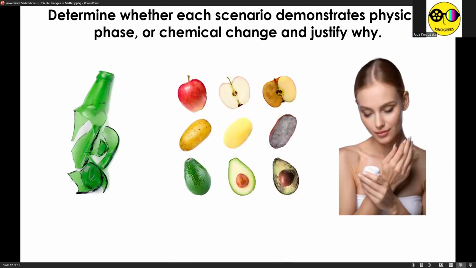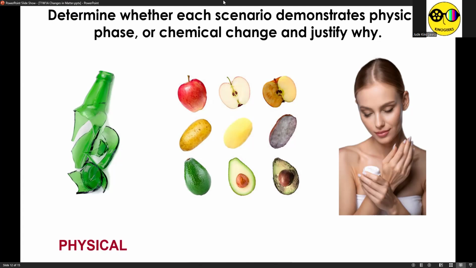Okay, let's have some more. Let's determine whether each scenario demonstrates physical, phase, or chemical change, and then justify why. Let's start with breaking of bottle. This one is physical change, no? Because a full bottle has the same chemical composition as the broken bottle, or empty bottle rather.